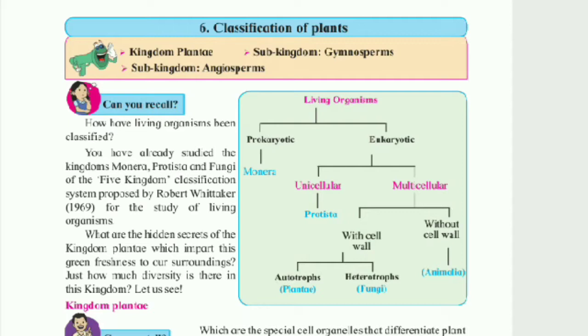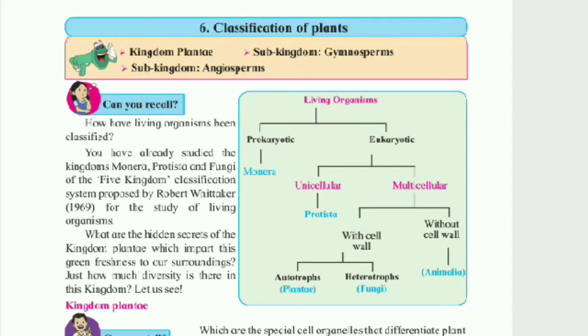All living organisms are classified into 2 groups, prokaryotic and eukaryotic. Prokaryotic living organisms are made up of cells. If the cells present in the living organism have an underdeveloped nucleus, they are grouped under the heading prokaryotic. Pro means underdeveloped and karyot means nucleus. The first kingdom is kingdom Monera, which includes all prokaryotic living organisms.